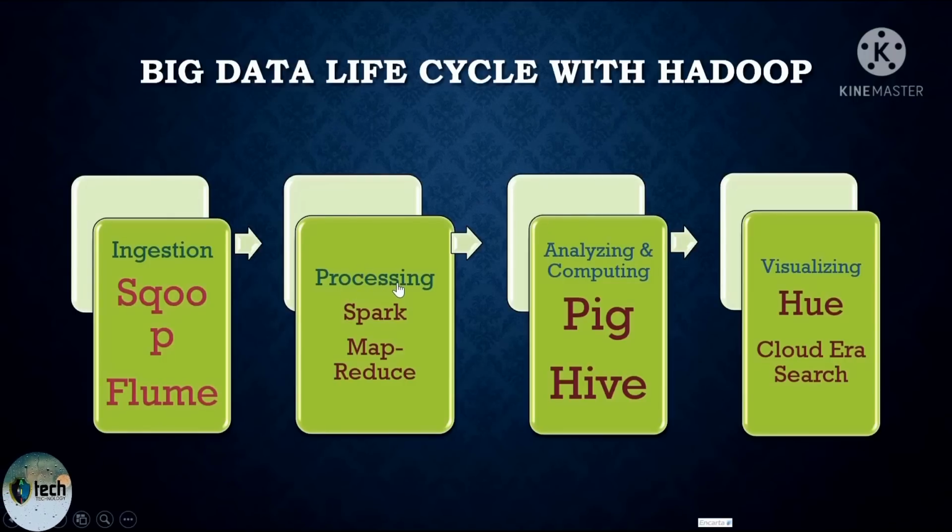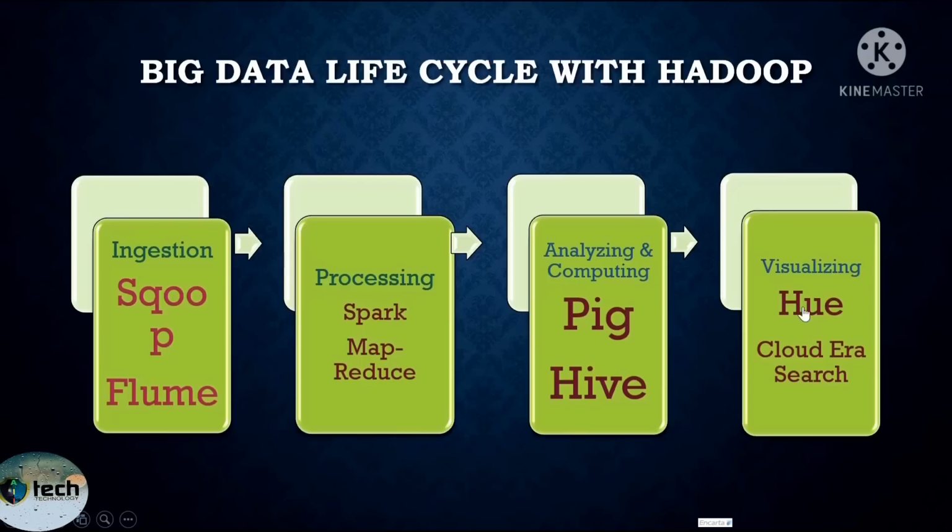When you come to the next one, which is data processing, the data which is ingested by using Scoop and Flume will be processed by using kind of tools like Spark and MapReduce tool. On third step, there will be analysis and computing. After the data is processed based on Spark and MapReduce tool, it will be computed and analyzed based on Pig and Hive. Pig and Hive is used to compute or analyze the data.